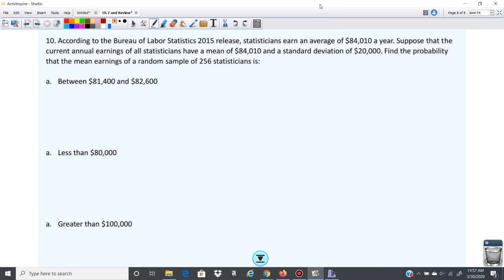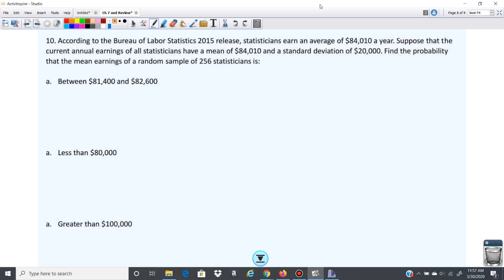All right, so we have, according to the Bureau of Labor Statistics, this is in 2015, statisticians earn an average of $84,010 a year. Suppose that the current annual earnings of all statisticians have a mean of $84,010 and a standard deviation of $20,000. Find the probability that the mean earnings of a random sample of 256 statisticians is.